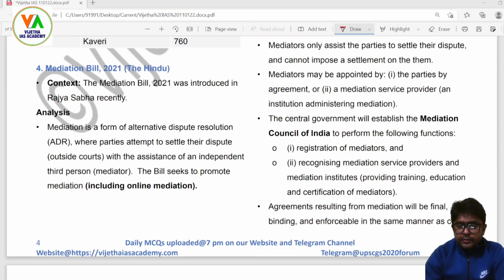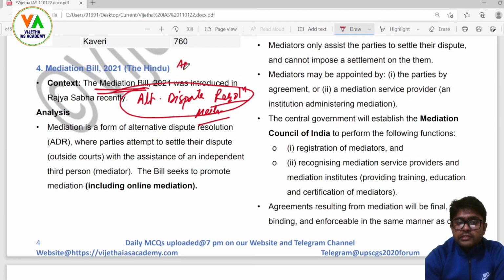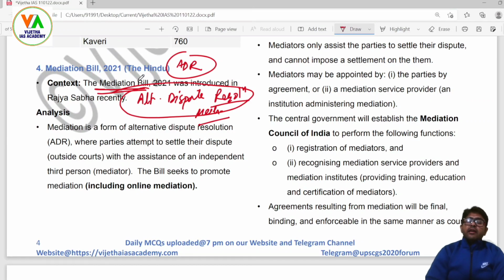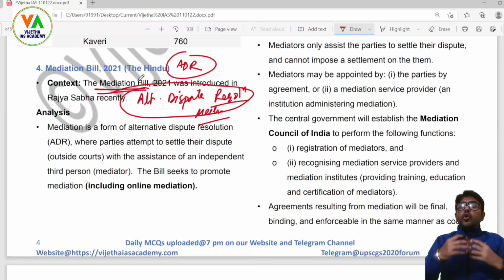The next topic we have is the Mediation Bill. What is mediation? India has an alternate dispute resolution mechanism, known as ADR. Why do we need this alternate dispute resolution mechanism? ADR is needed because if all the cases are directly going to the session courts, high courts, district courts or Supreme Court, then courts are so overburdened with their work that courts cannot actually look